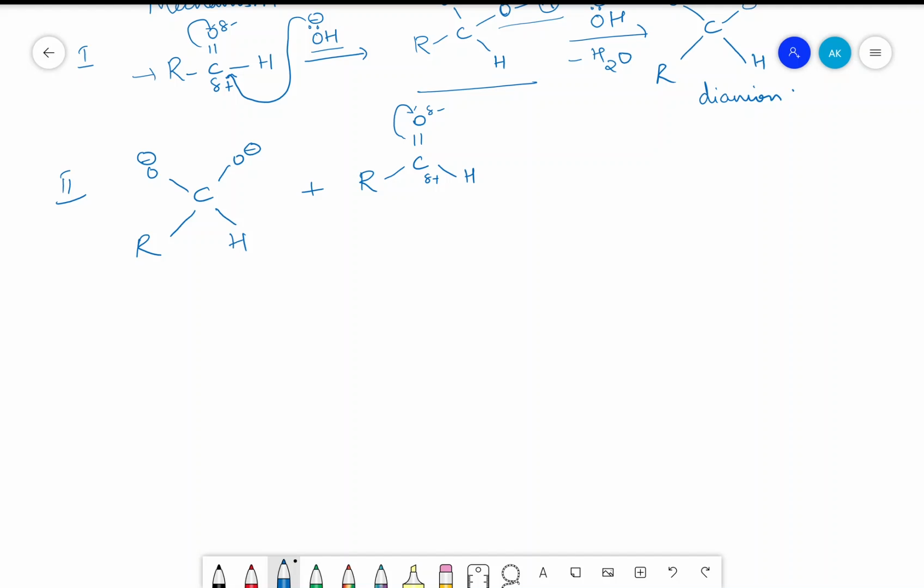The second step begins with the release or transfer of hydride ion.